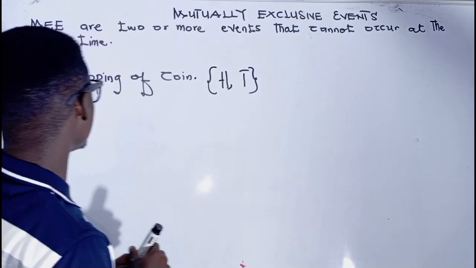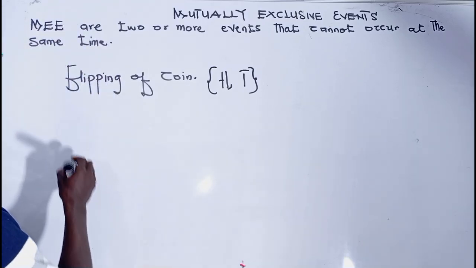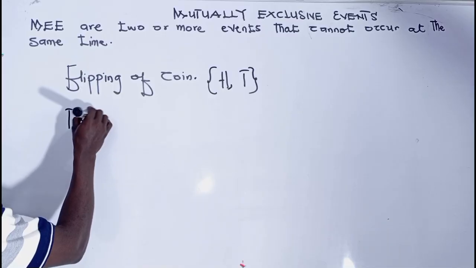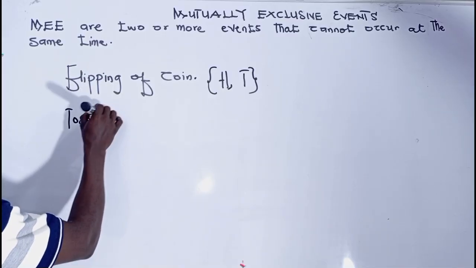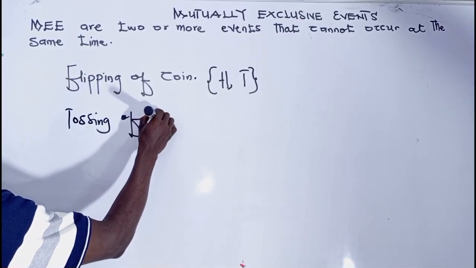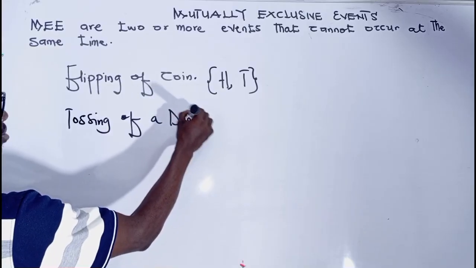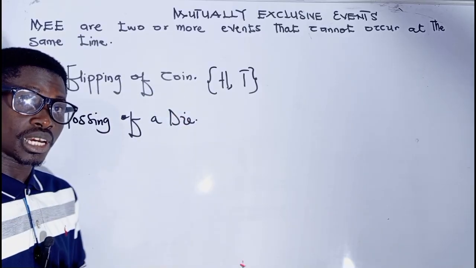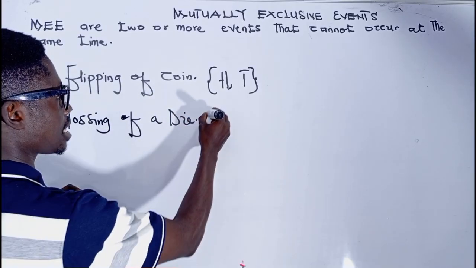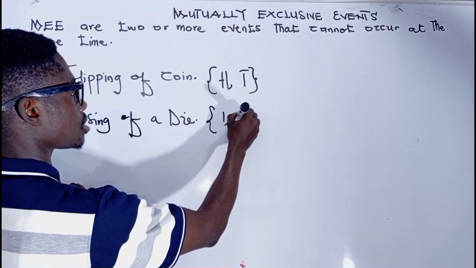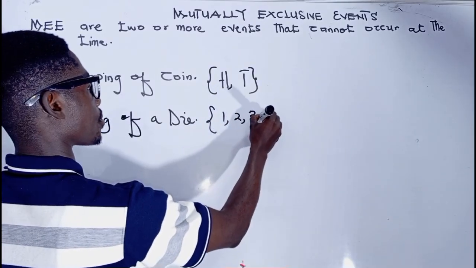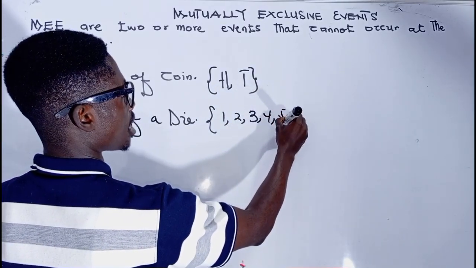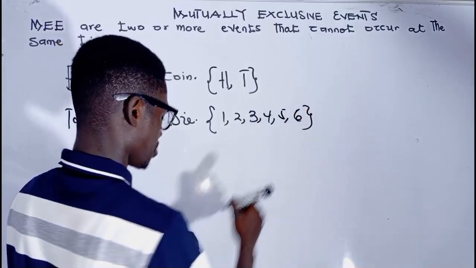Another example of a mutually exclusive event is the tossing of a die. We know that when we toss a die, we get either the number 1, 2, 3, 4, 5, or 6.